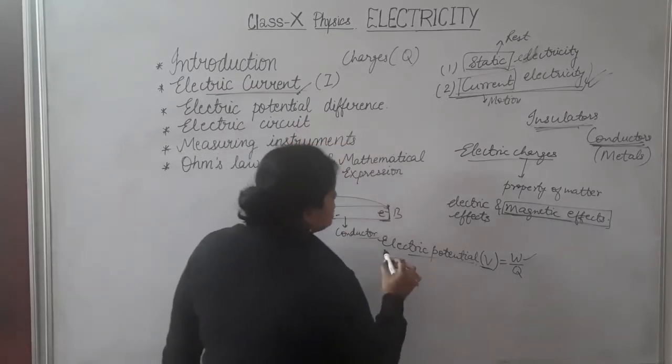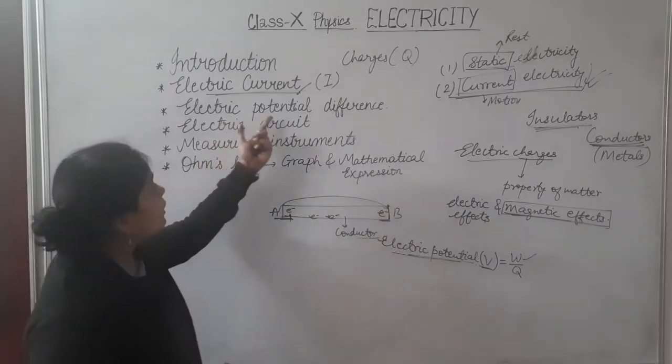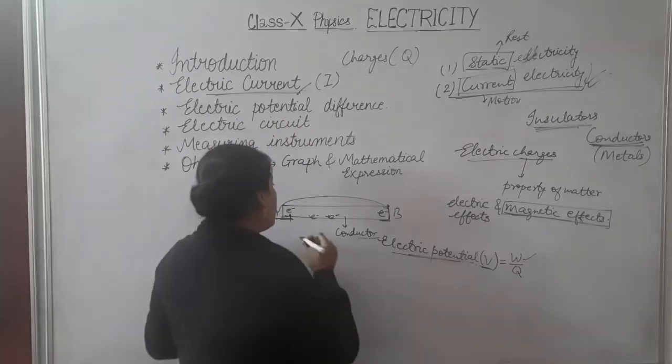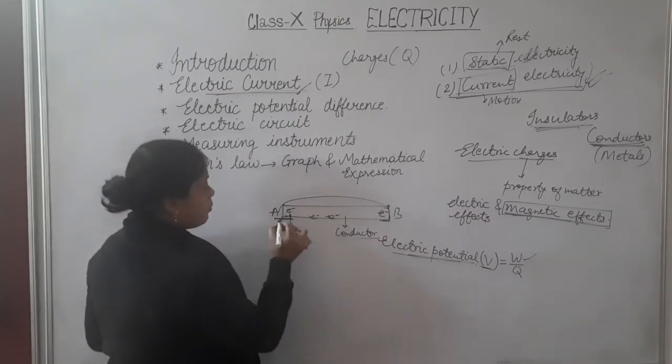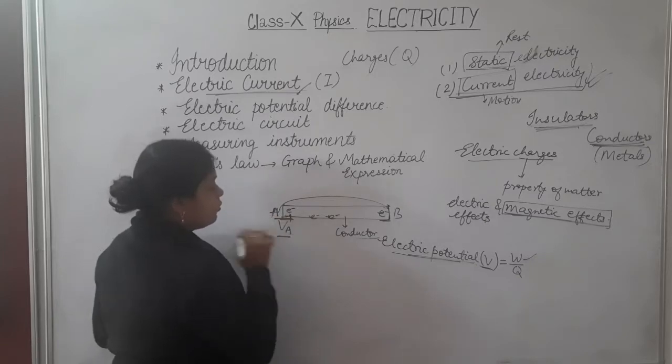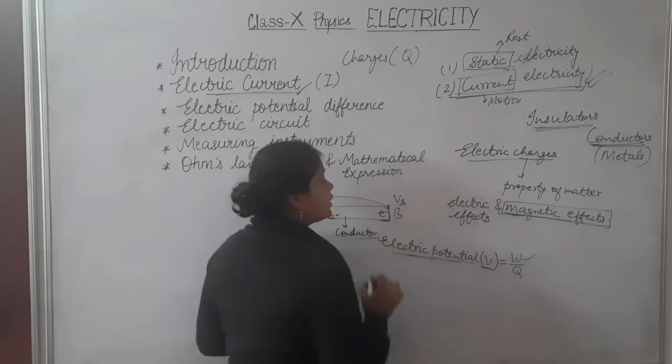Now if you have understood electric potential, what is electric potential difference? Some electric potential will be at this point A, let us consider it VA. Some electric potential will be at point B, let us consider it VB.